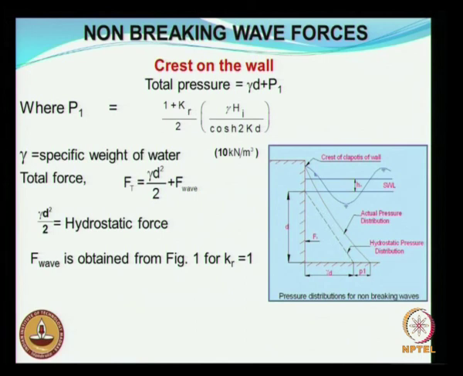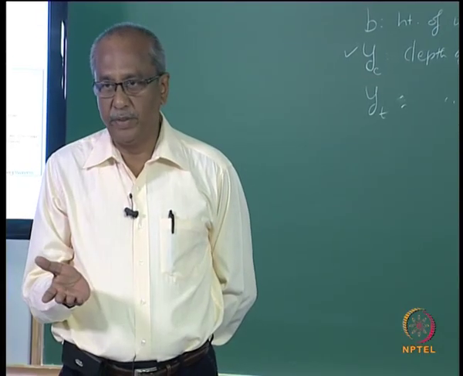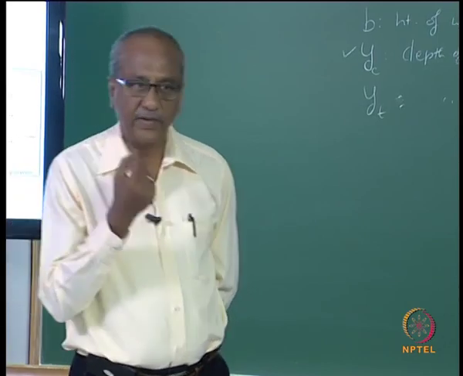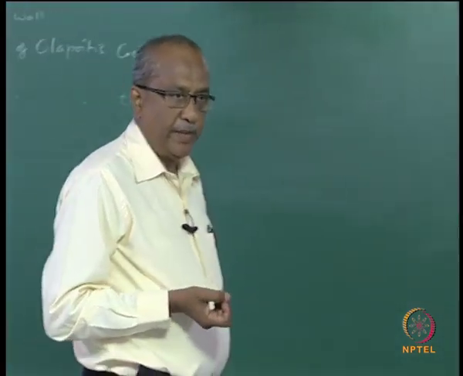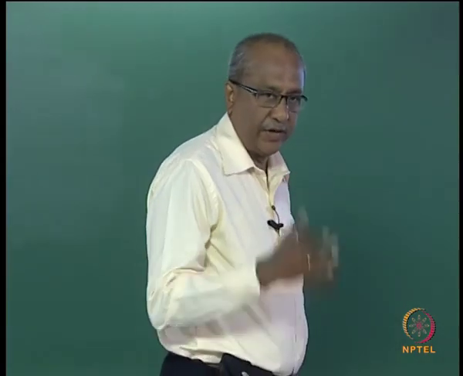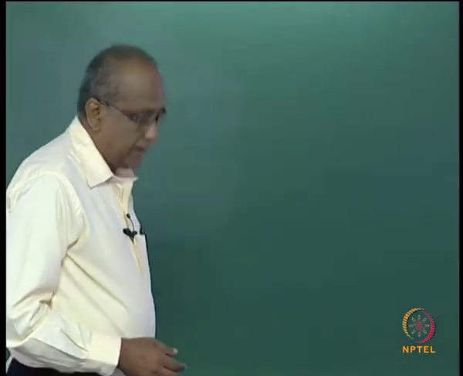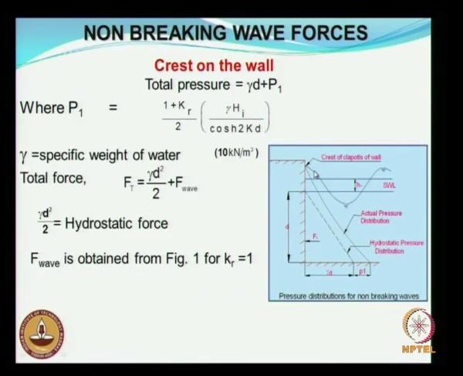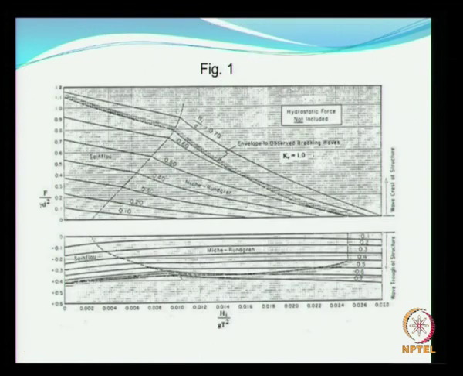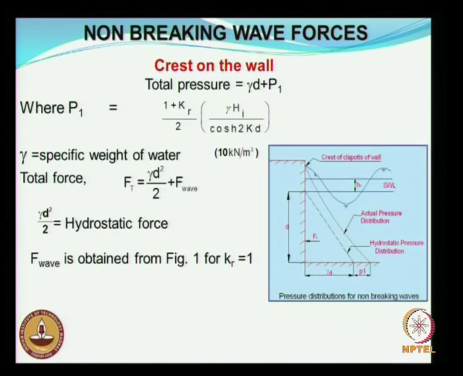It is very important. If the wall is sloping or if the wall is not impermeable, even if there is a slight amount of permeability, you will not have a reflection coefficient of 1. So this is the kind of pressure distribution you would have when a crest is acting on the wall. Here, you see the F wave.